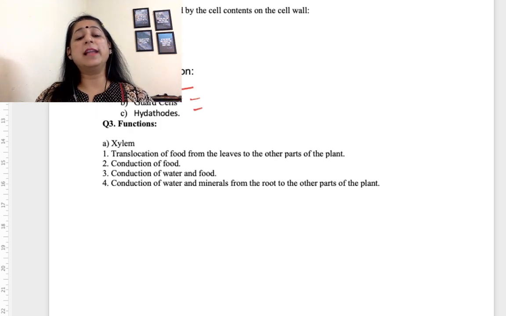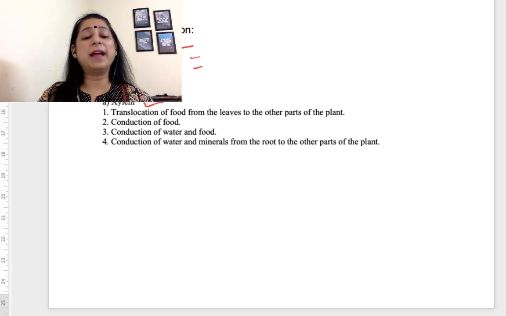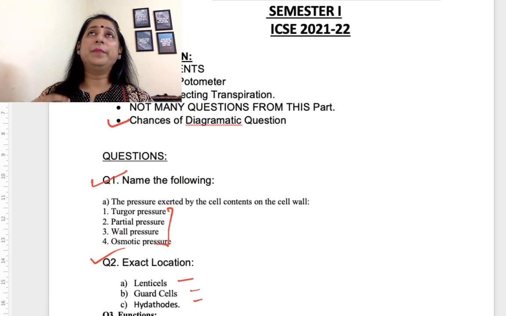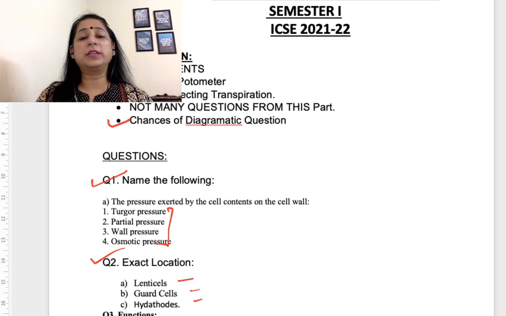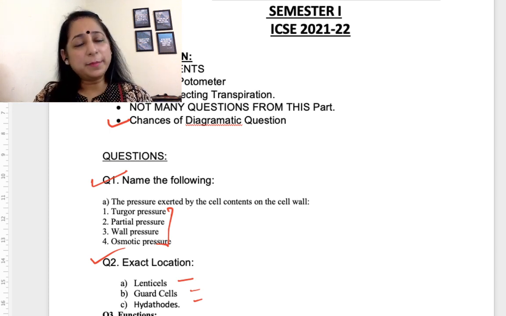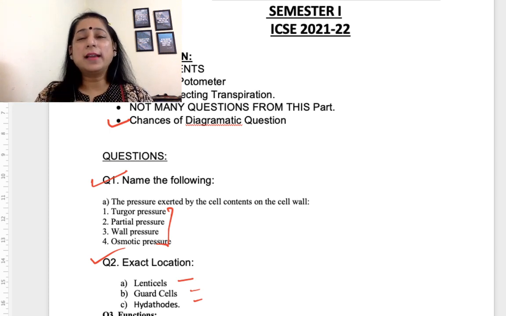Functions, function of xylem. What is the main function of xylem? I have not taken a diagrammatic question here because again I am repeating, in the sample paper the diagrammatic question which you had was from photosynthesis. In this chapter, listen carefully, if a diagrammatic question comes from this chapter, that diagrammatic question can be from the experiments and from Ganong's potometer.